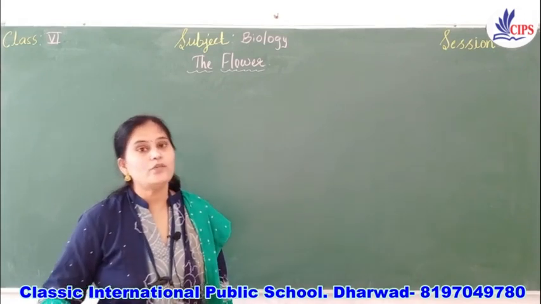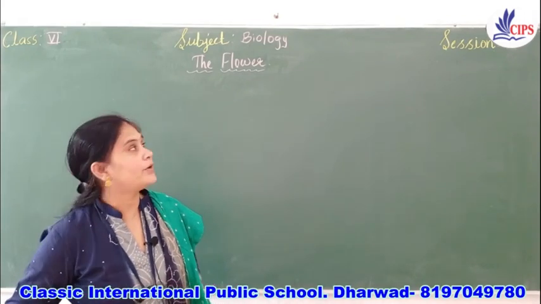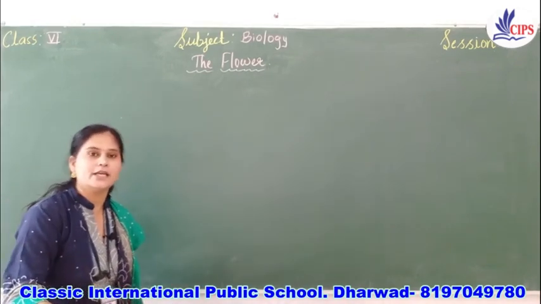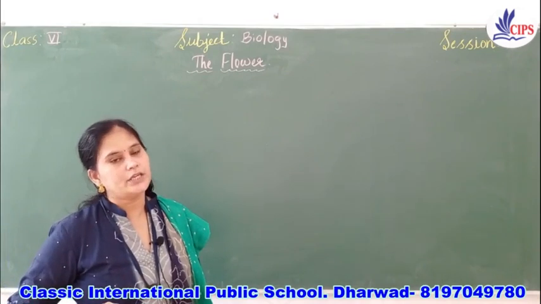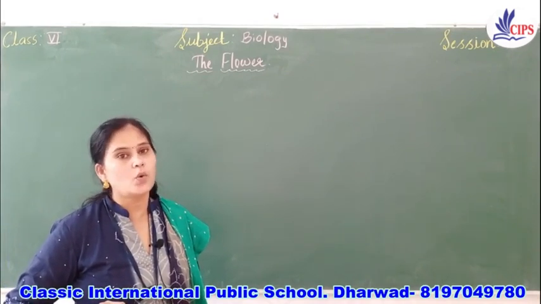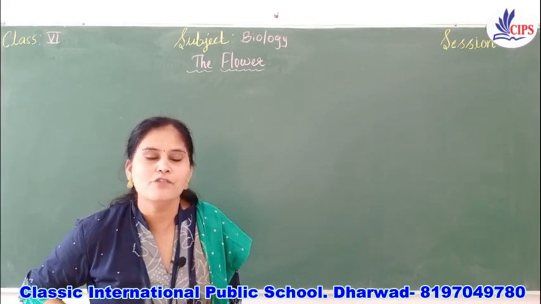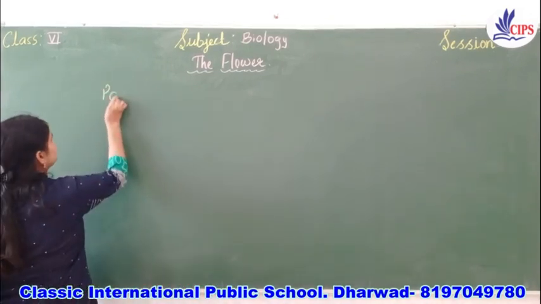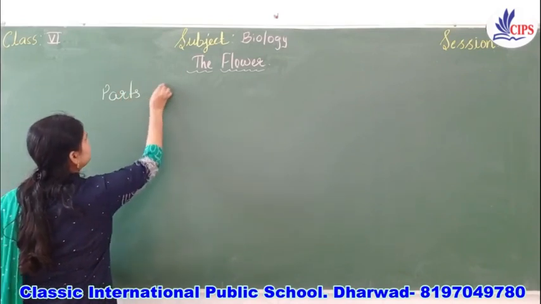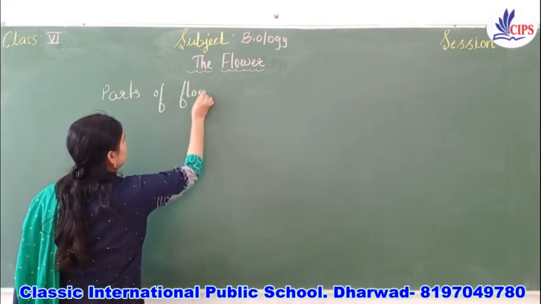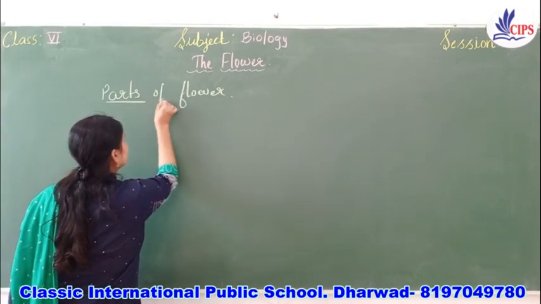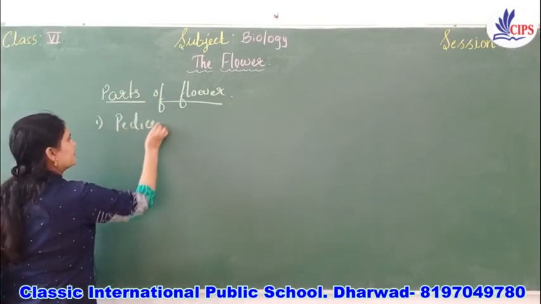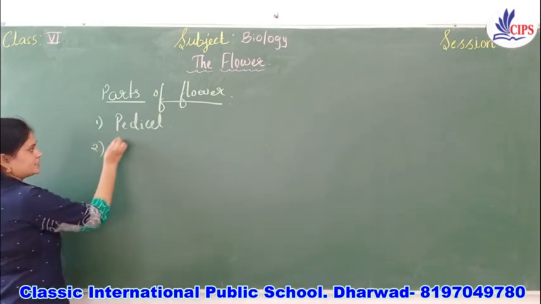Now next we will move to another important part of this lesson. Before going to study in detail about reproduction in flowers, we must know about the parts of the flower. So let's start with the parts of the flower. First we will study the pedicel. Second is thalamus.